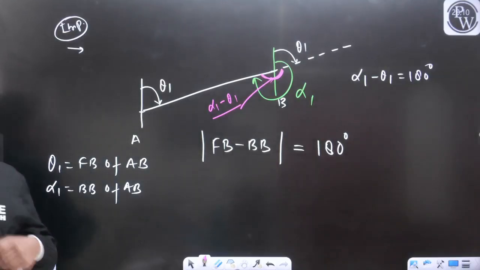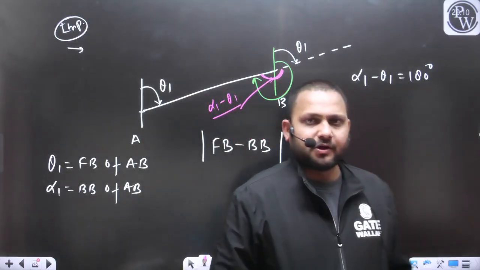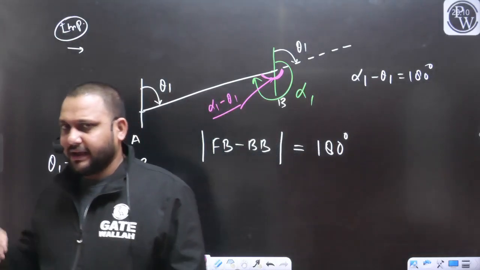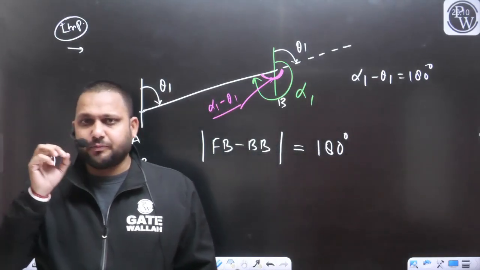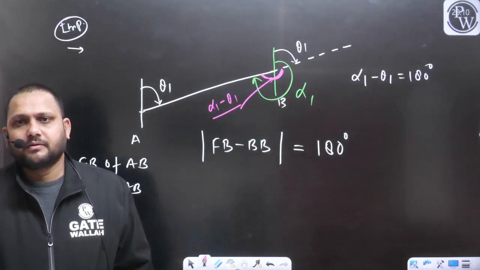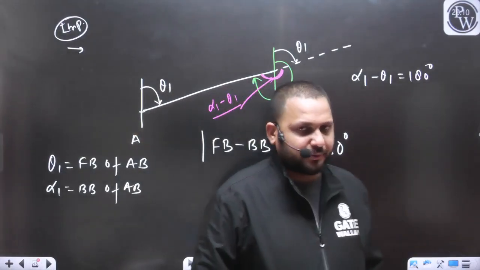So now can we draw this important conclusion for any line? For any line, the difference between the fore bearing and the back bearing of that line should be equal to 180 degree.